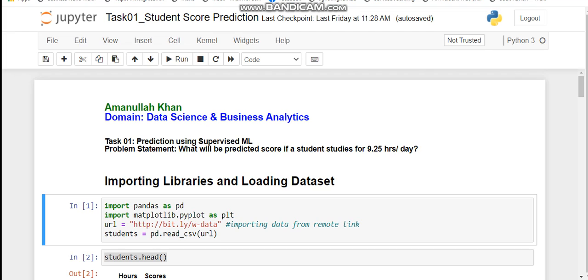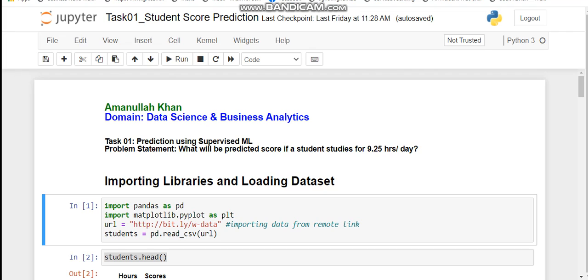I have completed my task first given by the Sparks Foundation as a data science and business analytics intern. In this task, we have to do prediction using the supervised machine learning algorithms. And the problem statement is, what will be the predicted score if a student studies for 9.25 hours a day?